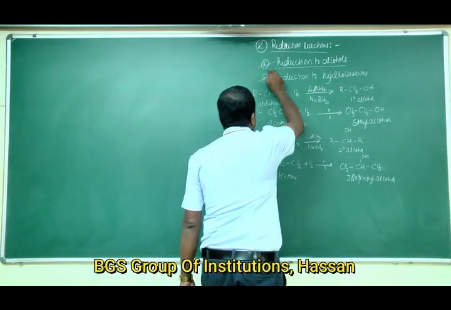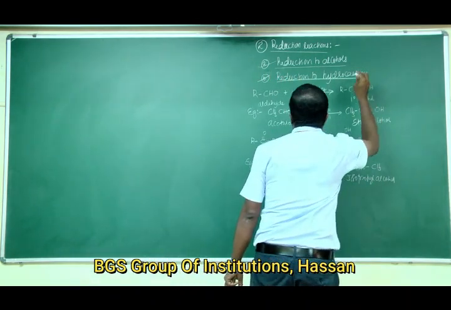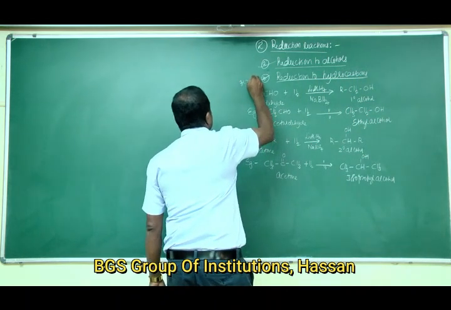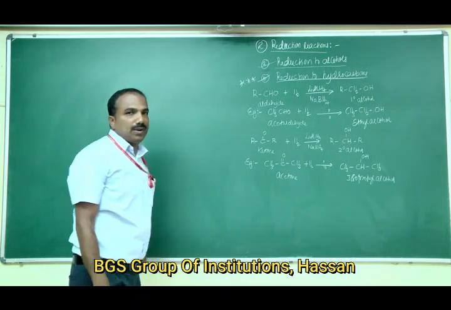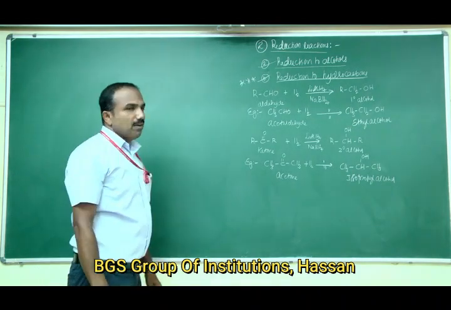Second one, reduction to hydrocarbons. This is very important. In this class of reaction, there are two types of reduction.